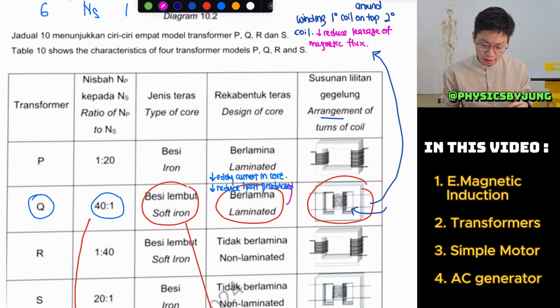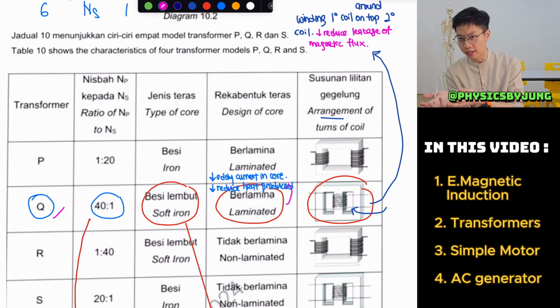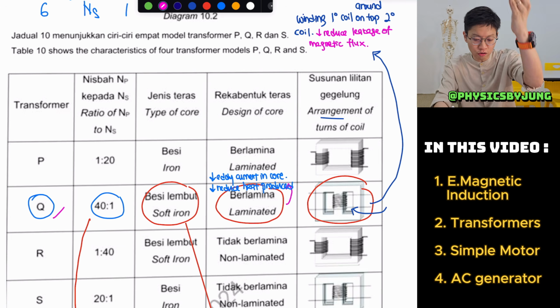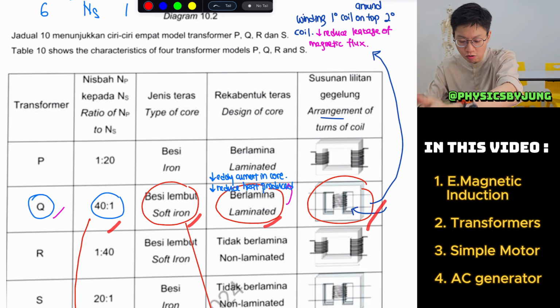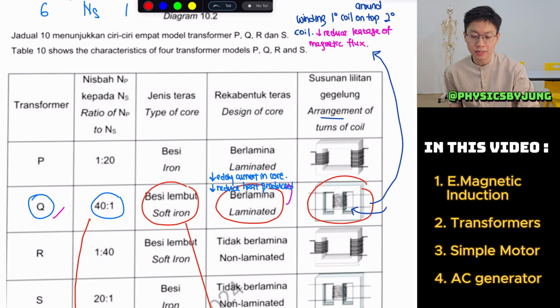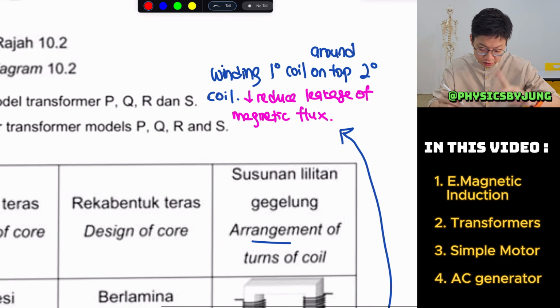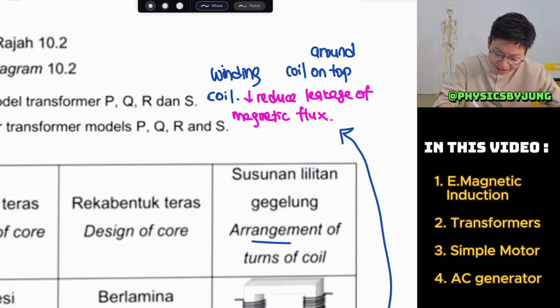Obviously for the last part you just have to state why you use Q, because it is a transformer that has a soft iron core, laminated core, and the arrangement is winding secondary around primary coil.